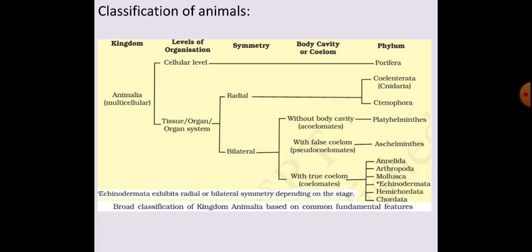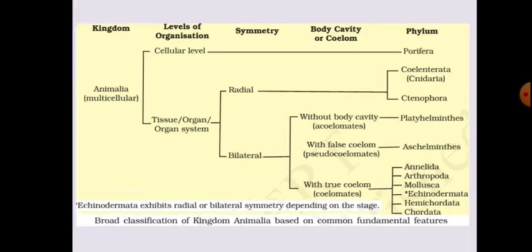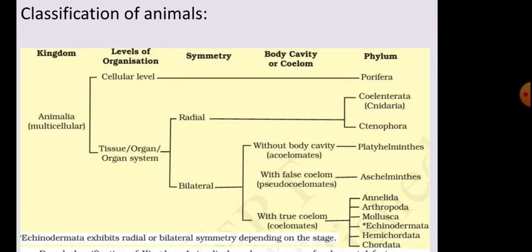Now, based on this classification, animals are classified. See here, this is important. This particular thing we will be studying in this chapter, classification of animals. To understand these animals, you should know their levels of organization, symmetry, and body cavity.